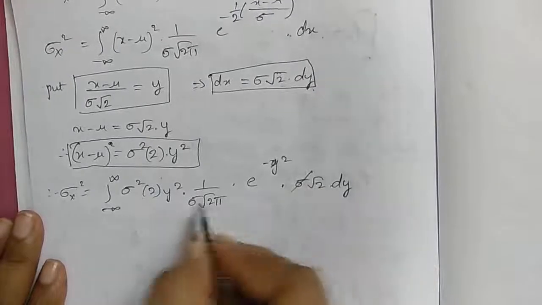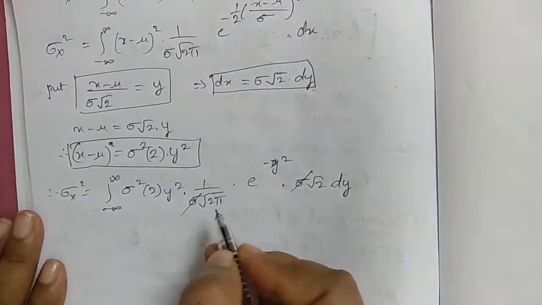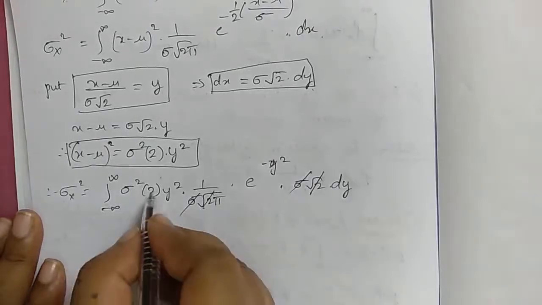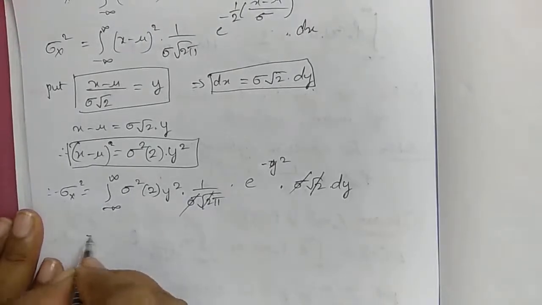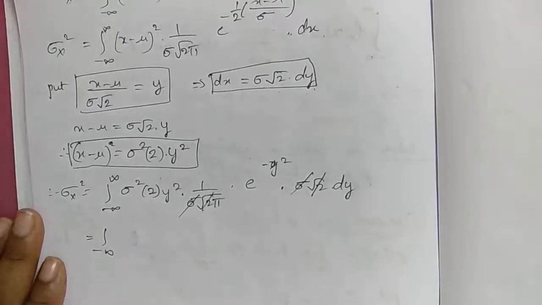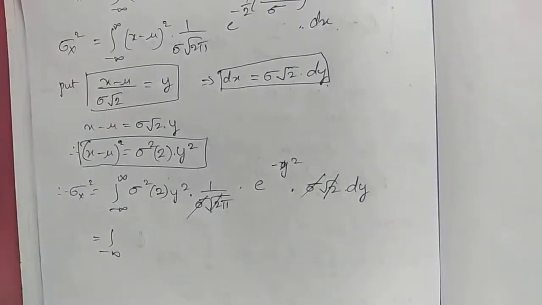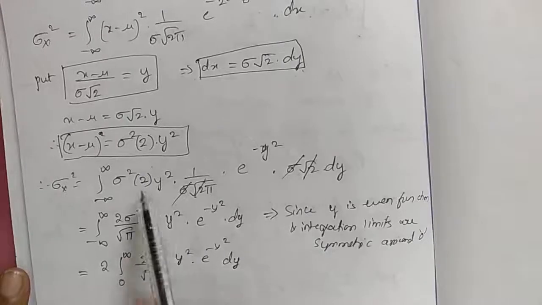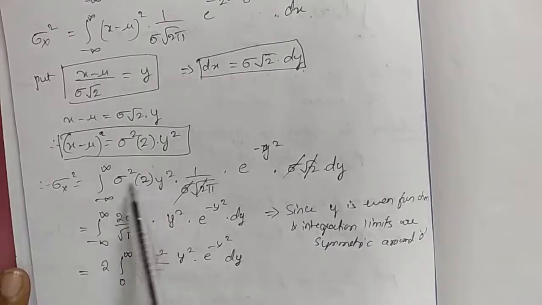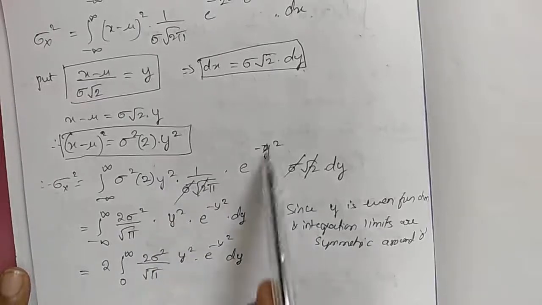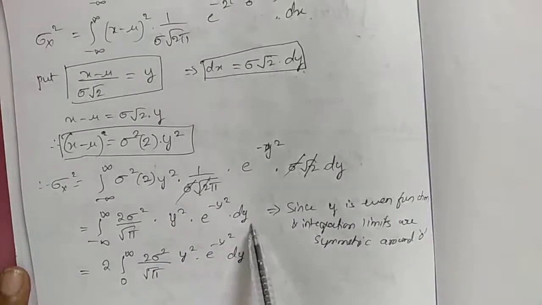So now sigma and sigma will get cancelled. Then root 2 and root 2 will get cancelled. You'll have the answer, minus infinity to infinity, cancelling out the term. So this will be 2 sigma square by root pi, y square e power minus y square into dy.